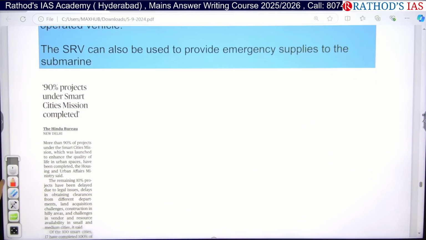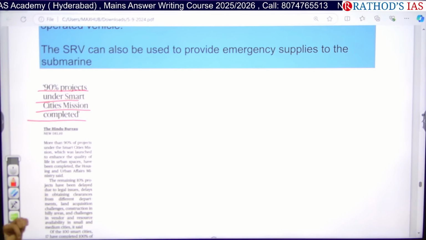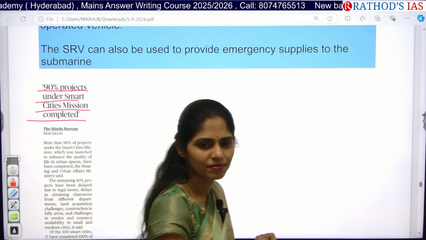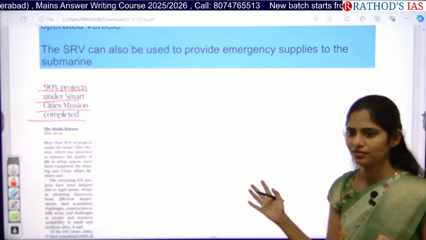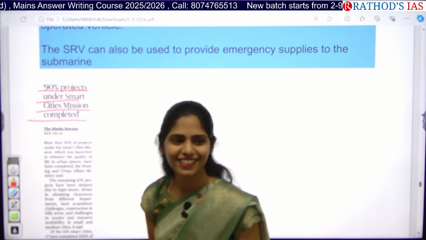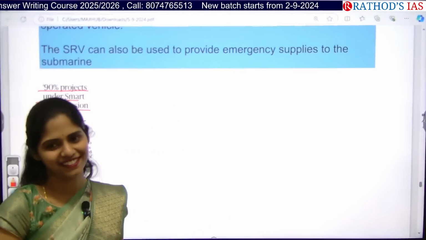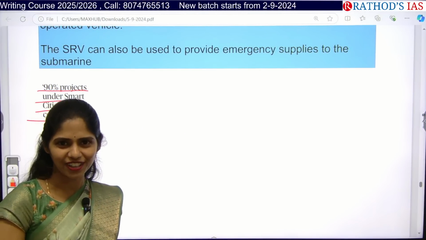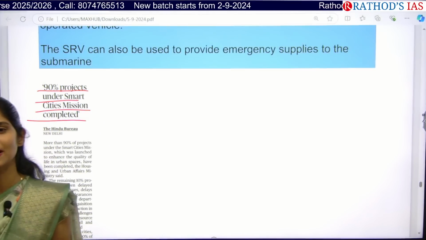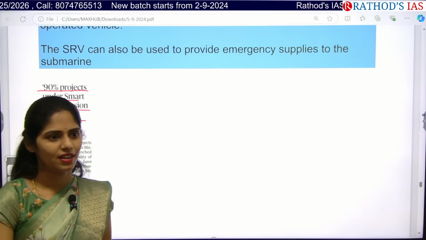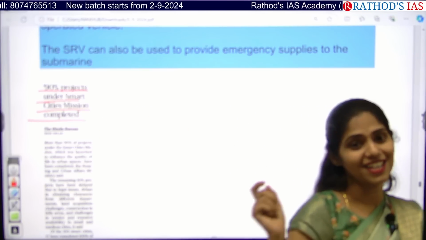And the next article says, 90% projects under Smart Cities Mission completed. So what is the Smart Cities Mission? Have you heard of this? What is this mission about? What is the meaning of smart city? Somebody says that you are very smart. What is the meaning of smart? Looking good, talking well, answering well, or intelligent. So what exactly comes into this smart? Smart cities. What is the meaning of smart cities?